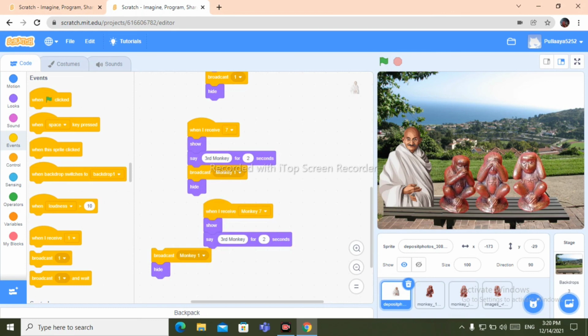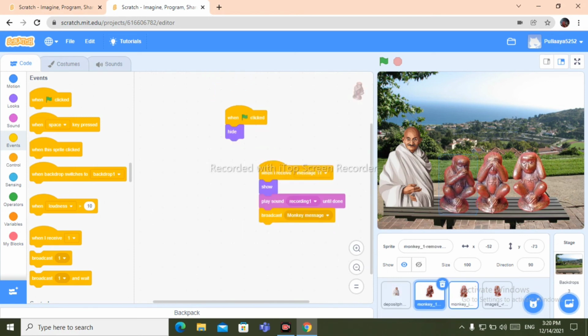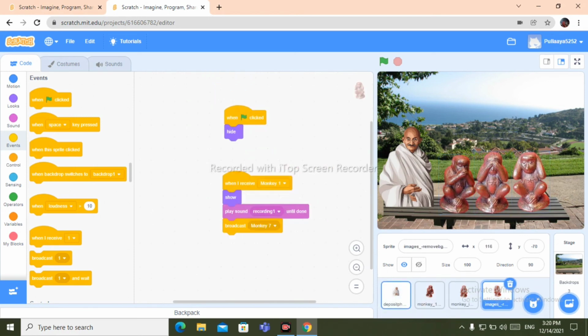Now type here these 4 1 3 monkeys. Okay, and we have done the coding part.